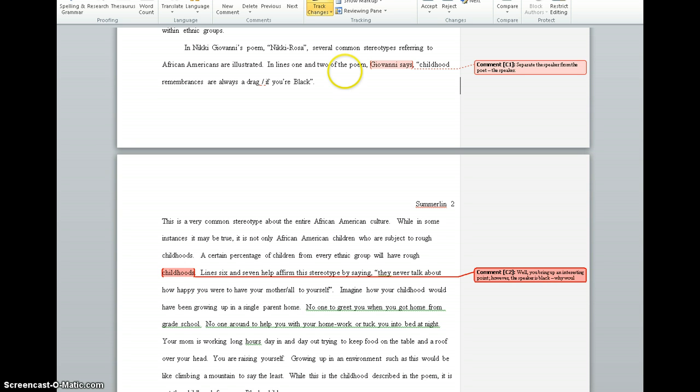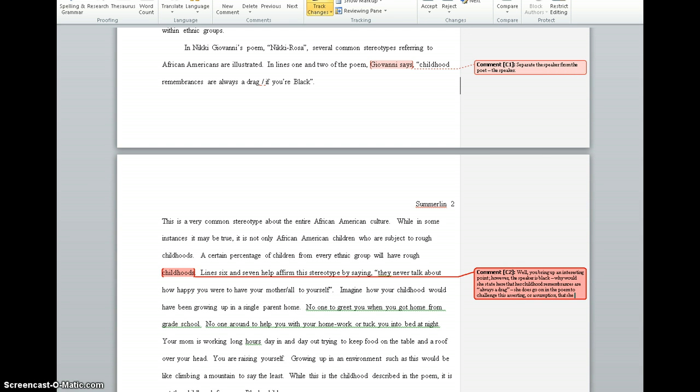Why would she state here that her childhood remembrances are always a drag? Now, I don't know if you're going to go on and explain, but she does go on in the poem to challenge this assertion or assumption